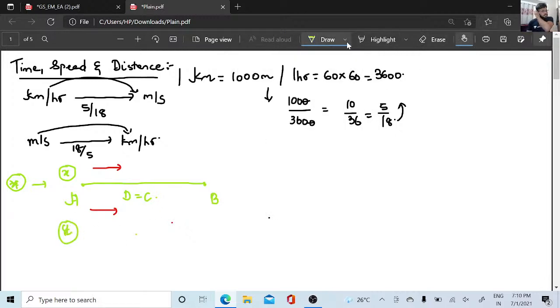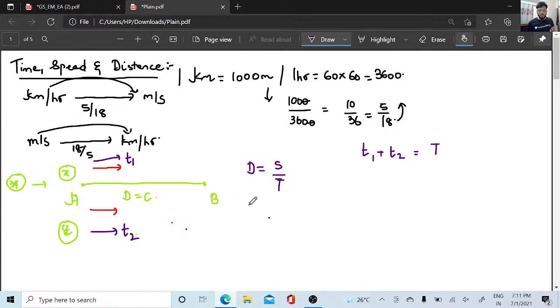The time taken by this person will be t1, and the time taken by this person will be t2. As we know distance is constant, I can write distance is speed into time. Yes or no? And if I add t1 plus t2, it will give me the total time, that is t.